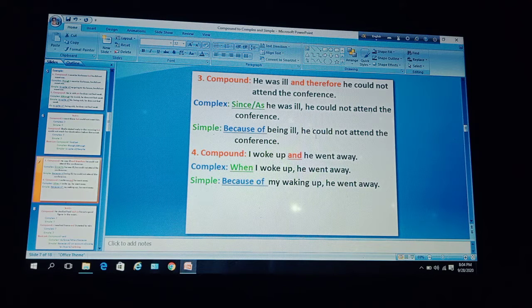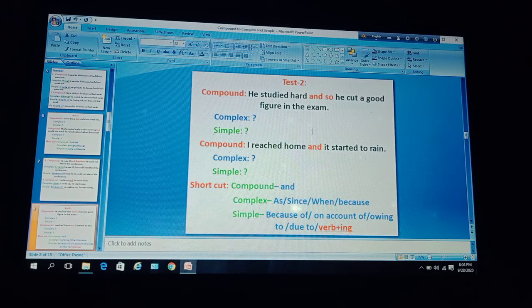Dear learners, let us go for a shortcut in the next slide. Here is a shortcut for you. A compound sentence with and. When you make it complex, you will use as or since or when or because.